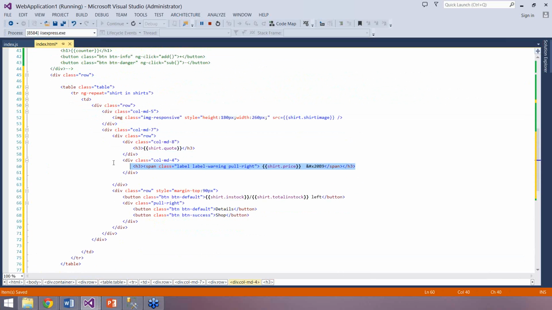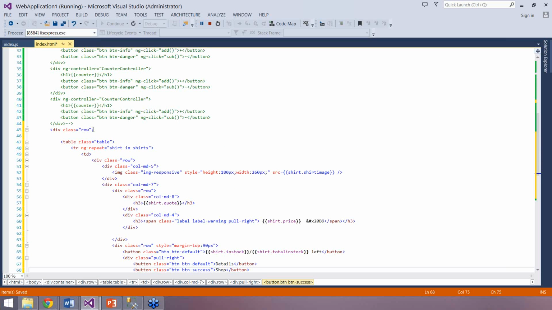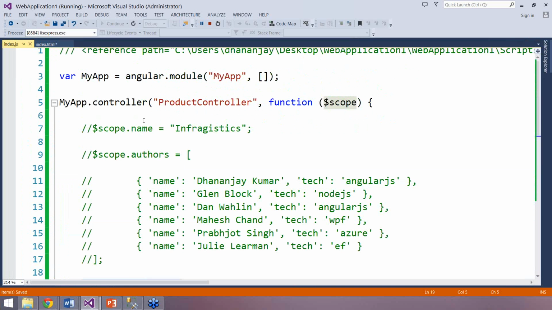If you don't use Bootstrap, you can put in your own CSS. But the message I'm trying to convey is that you don't have to display the data in multiple columns. You can create your own template like this and display the data. I have details and shop here. Now I'll go to line number 45 where I'm creating the div, and I have to set ng-controller to something called product controller.